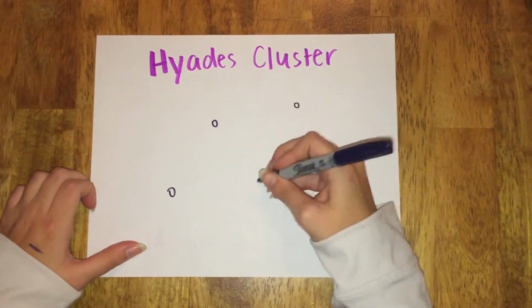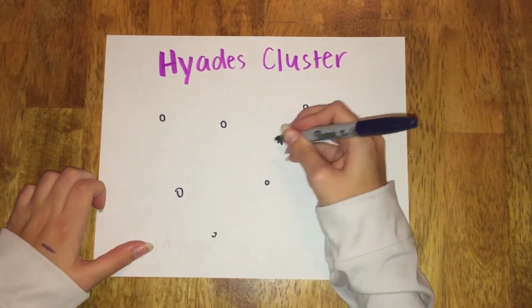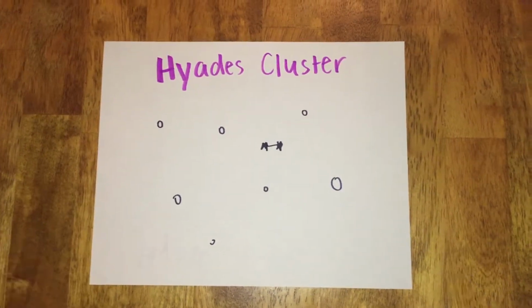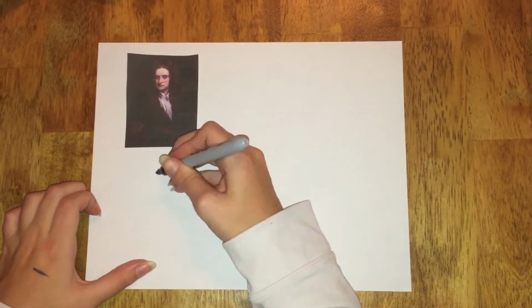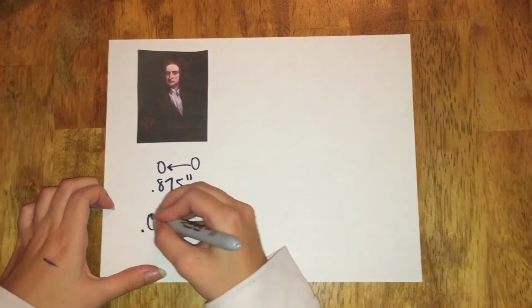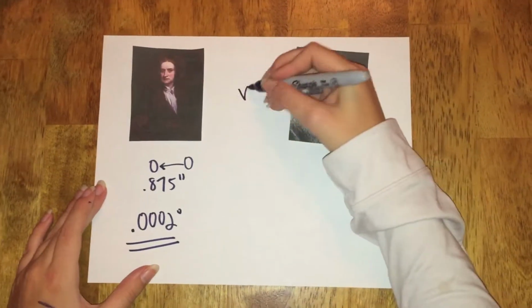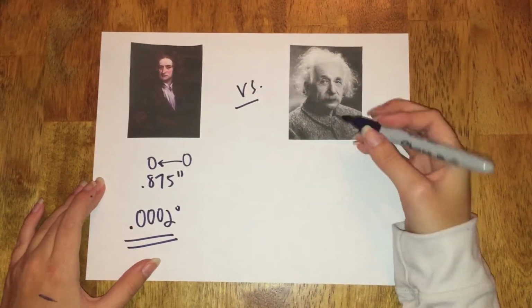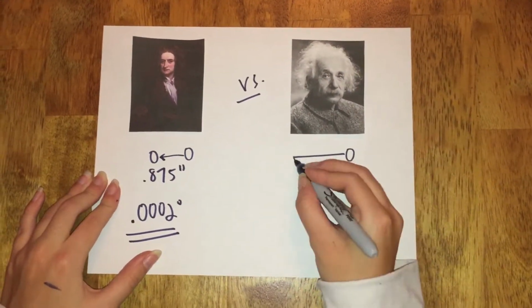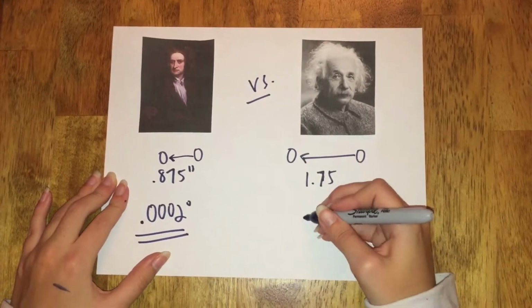As the speed and position of the cluster in the sky was already known, any discrepancies due to the sun could be tested. According to Newton's theory of gravity, the pull of the sun on the photons of light from the Hyades cluster would cause a displacement of 0.875 arcseconds. According to Einstein, the curved space around the sun would create a displacement of 1.75 arcseconds, a value twice as large as Newton's, but still extremely small and impossible to see with the naked eye.